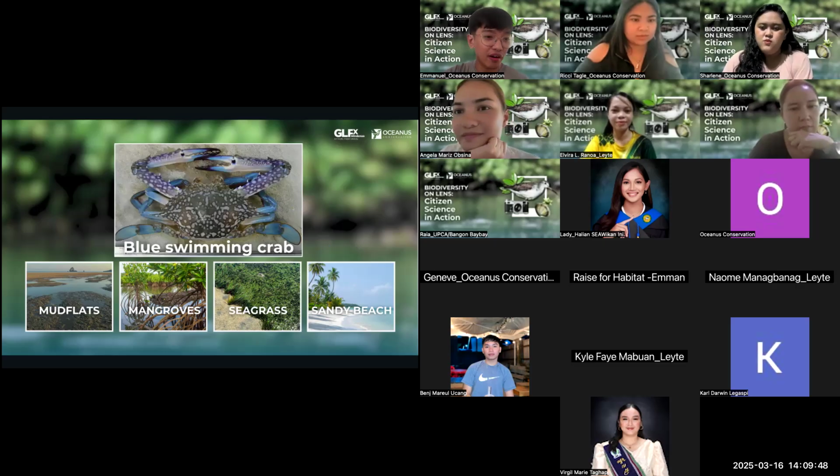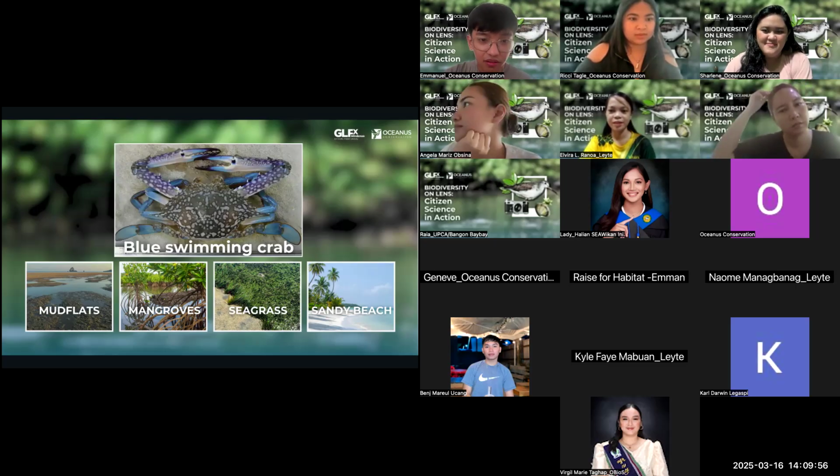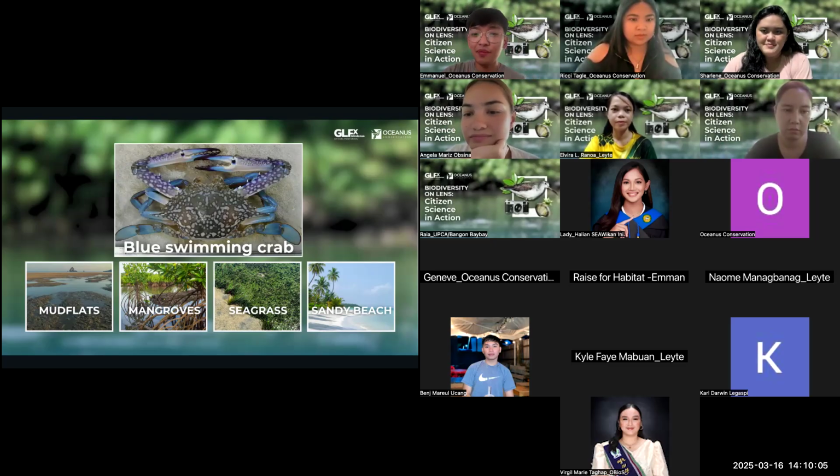And for our fourth organism, the blue swimming crab, where can we find these species? Okay, we have some answers. We can find them in seagrass and mangrove areas.